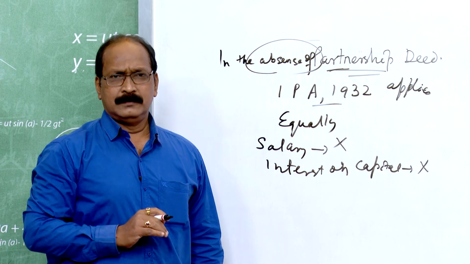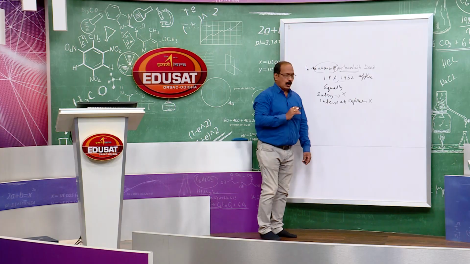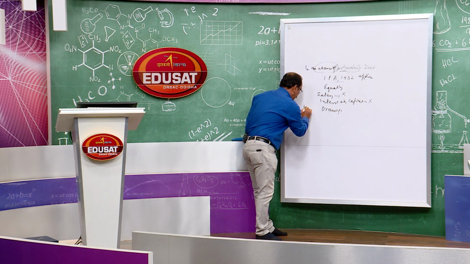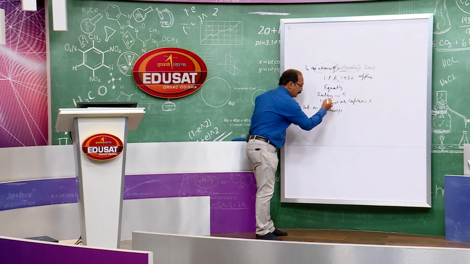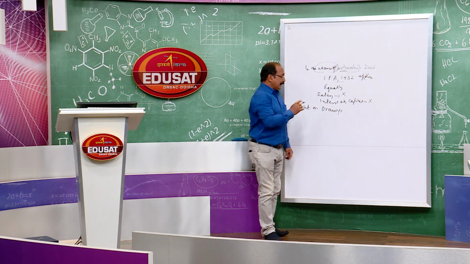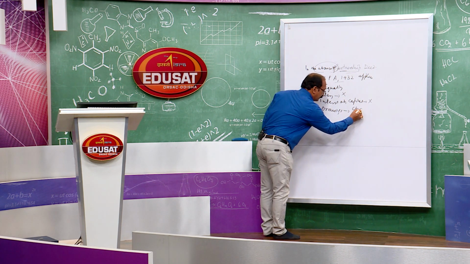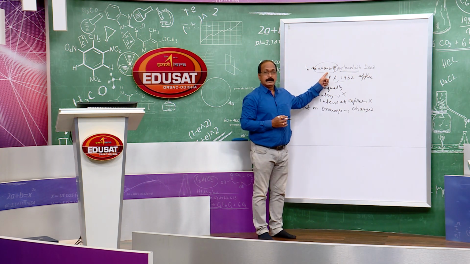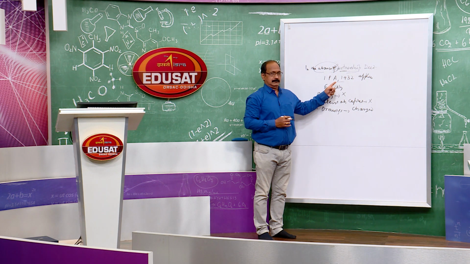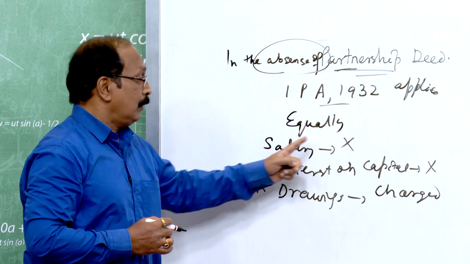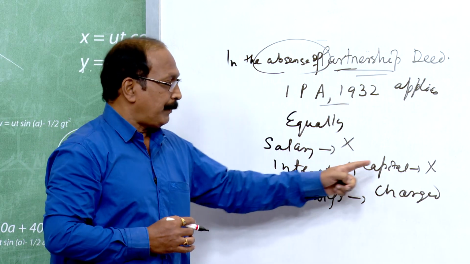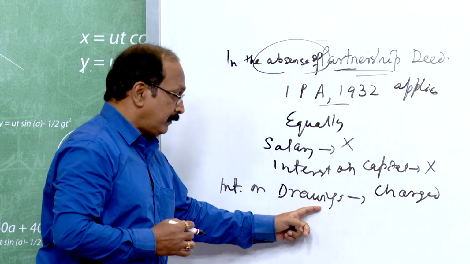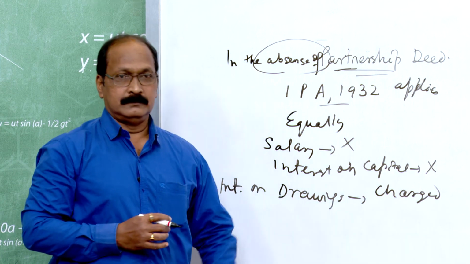Drawings, interest on drawings, is also not to be charged. In the absence of partnership deed, salary will not be payable, interest on capital is not payable, interest on drawings is not to be charged,